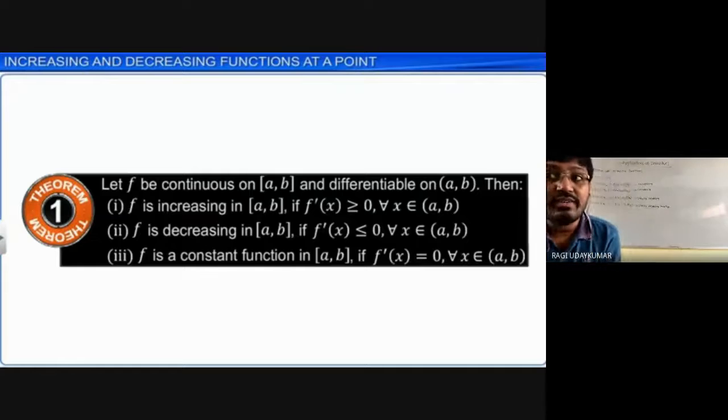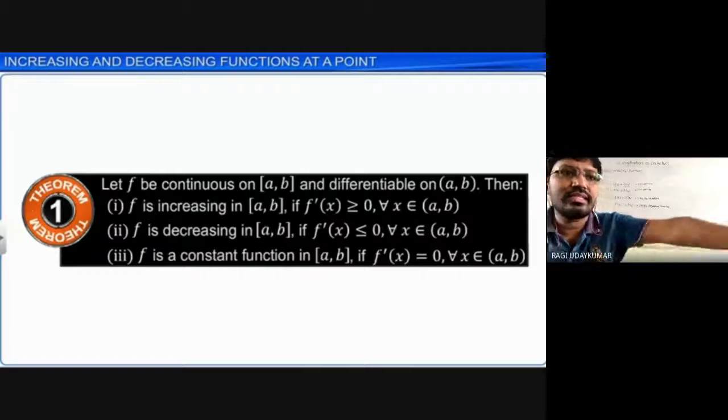But if f of x equal to a constant, suppose 5 I have taken, f of x is equal to 5, a constant function, the derivative of that function is equal to 0, you will get. And a constant function, whenever you take it, f of x equal to 5 means it is parallel to the x-axis. It remains parallel to the x-axis. So this is the theorem.